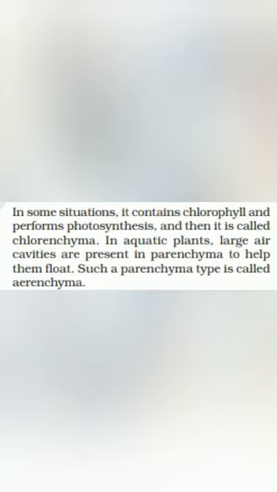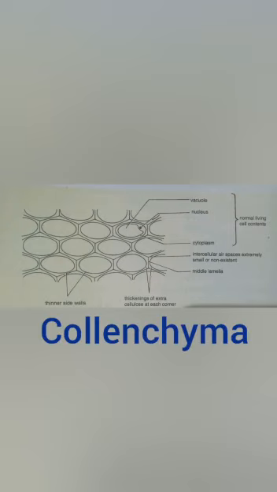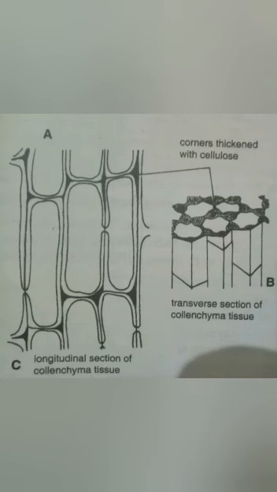Now let us discuss collenchyma. Look at the picture of collenchyma. Collenchyma cells are elongated and irregularly thickened at the corners. That means the corner side is thicker and there is very little intercellular space in between the cells.